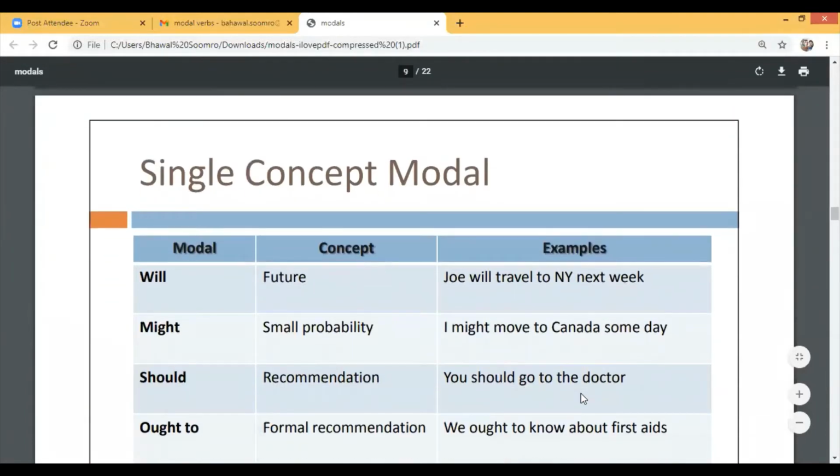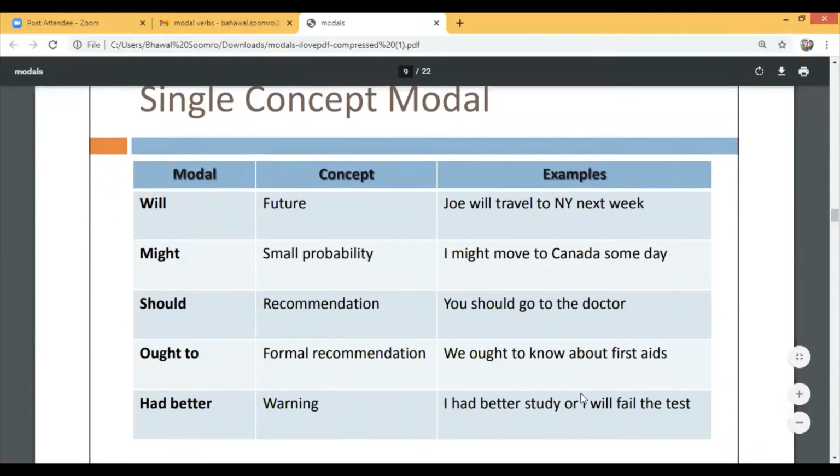So there are some examples of single concept modals. Will, for the future: Joe will travel to New York next week. Might, the concept is a small probability: I might move to Canada someday. Should, it's a recommendation: you should go to the doctor. Ought to, a formal recommendation: we ought to know about first aid. Had better, this is a warning: I had better study or I will fail the test.